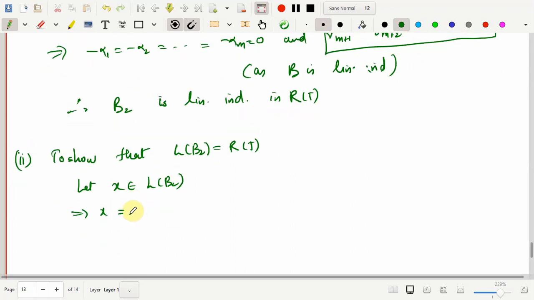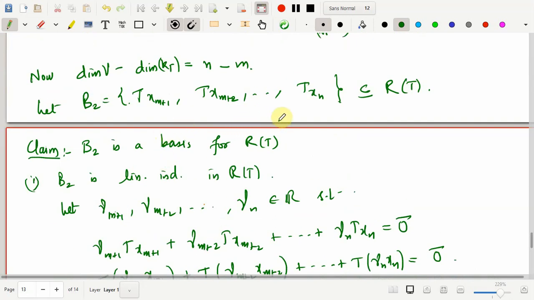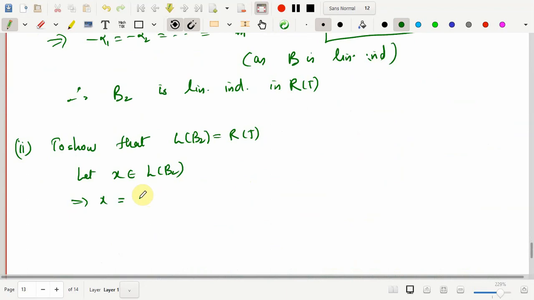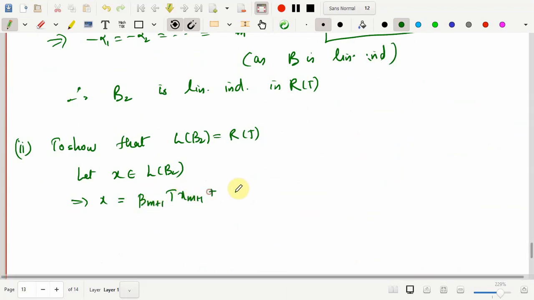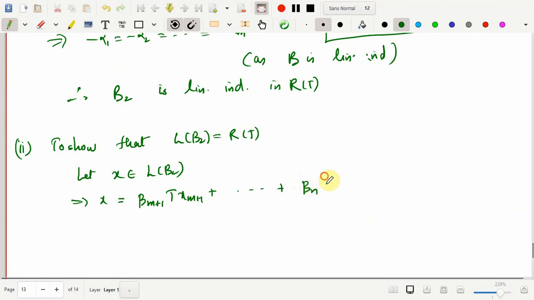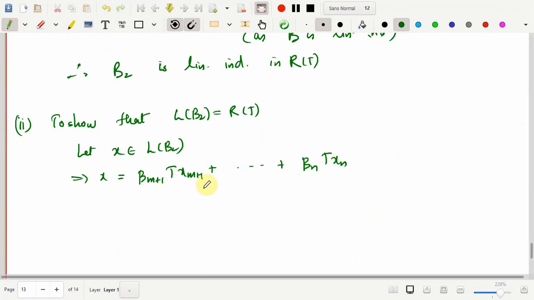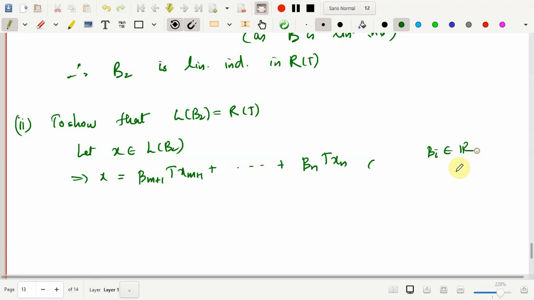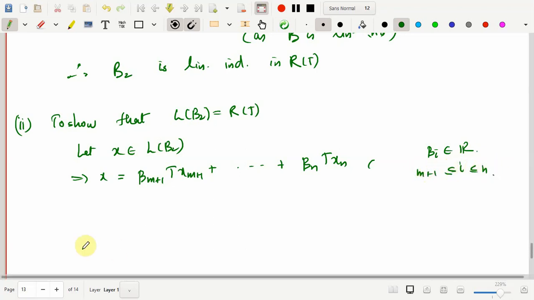Okay, B2, we know, is T of xm plus 1, T of xm plus 2, and this goes on till T of xn. So we will have scalars, I'll use beta m plus 1 T of xm plus 1, and this goes on till beta n T of xn, where all these beta m plus 1 till beta n are in R, i running from m plus 1 to n.